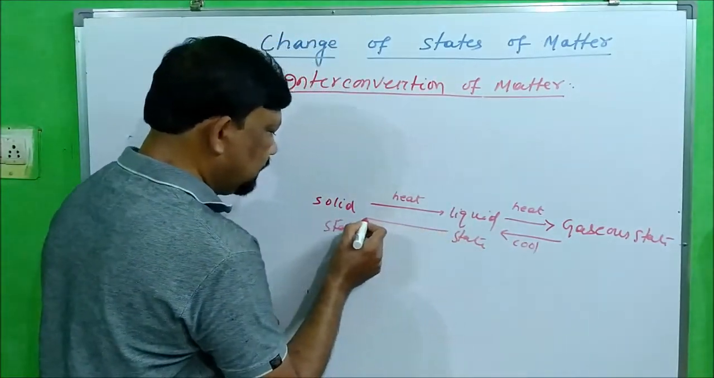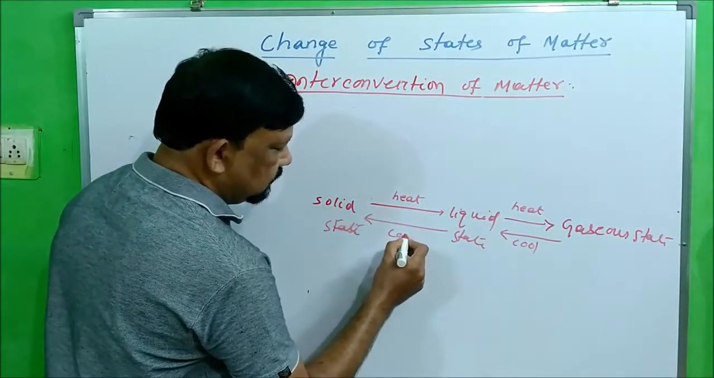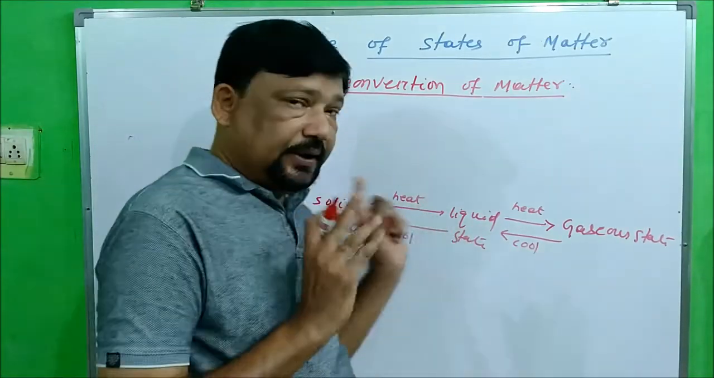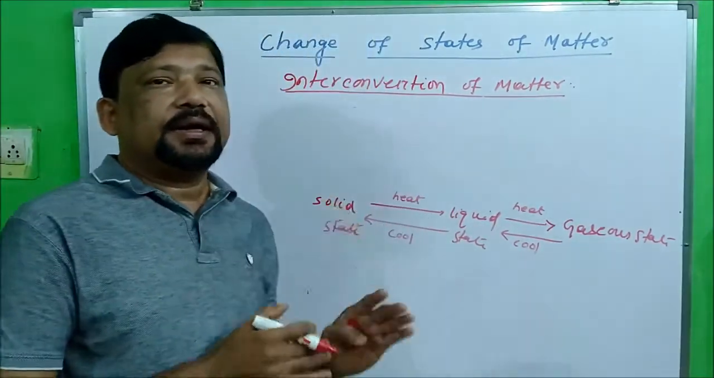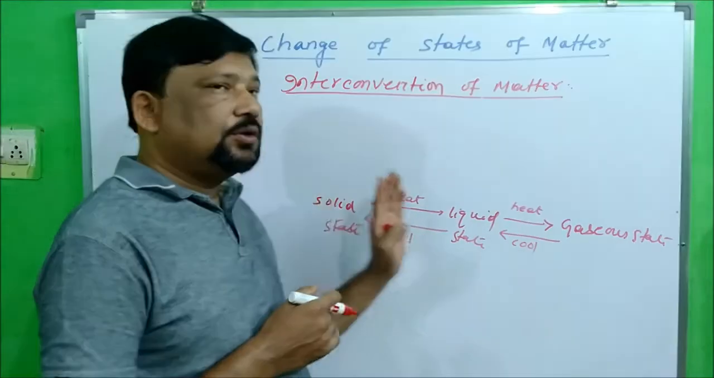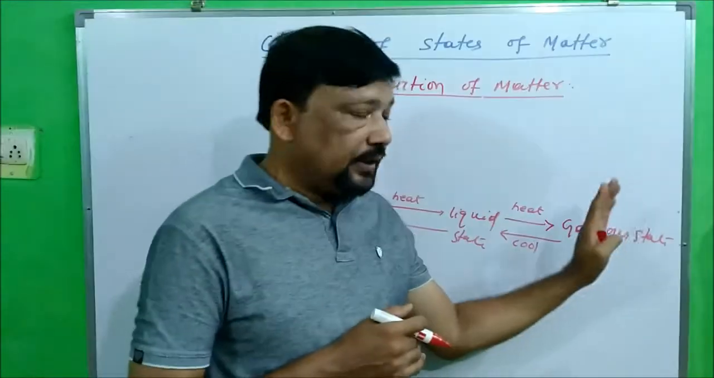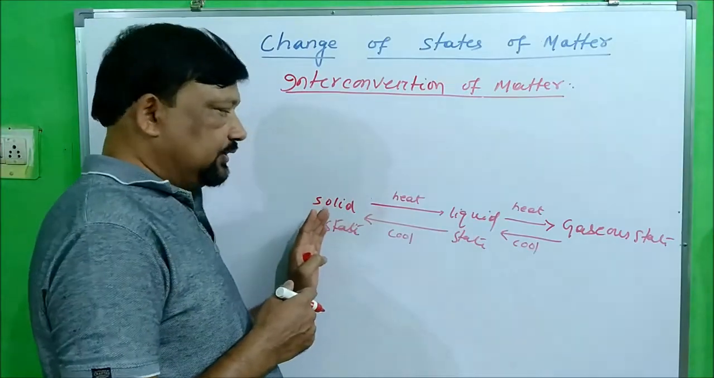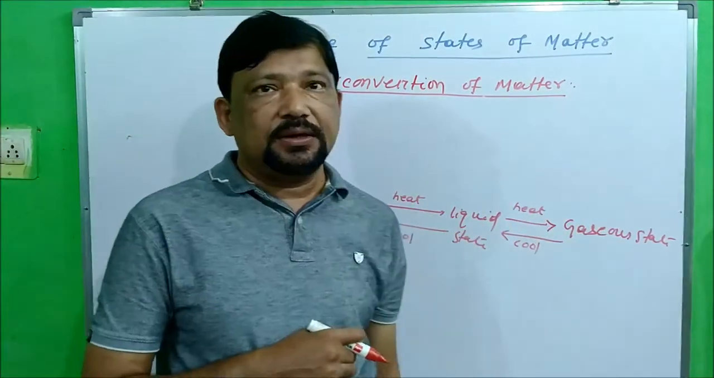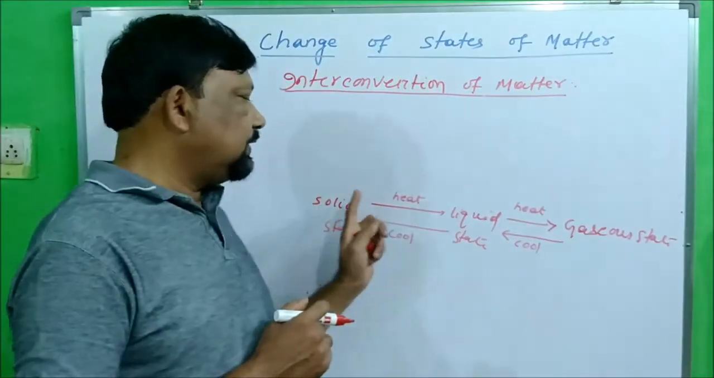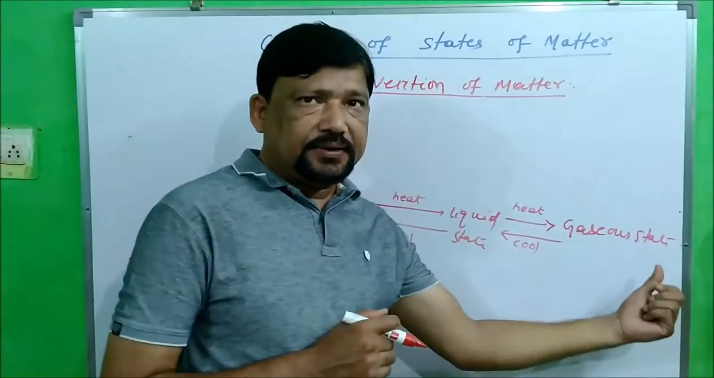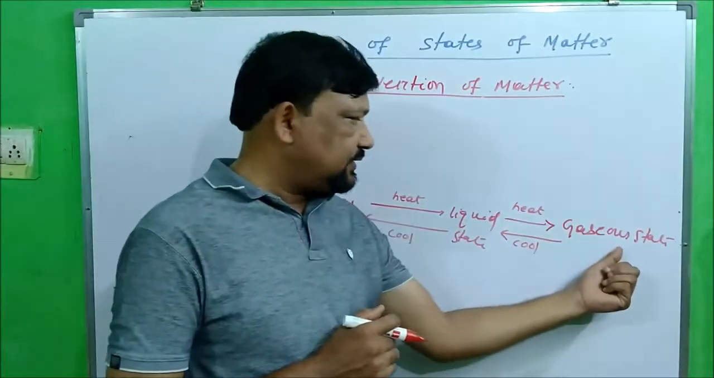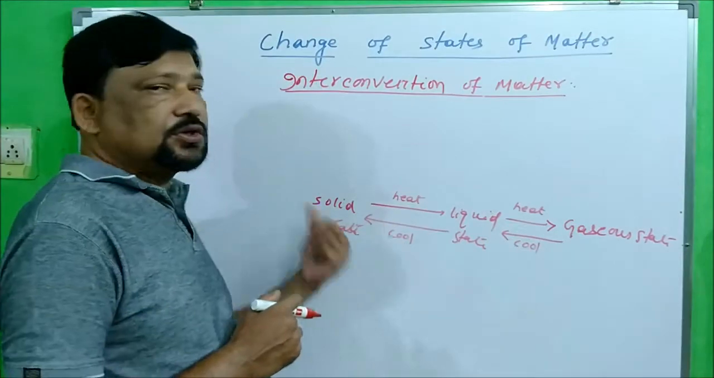When you cool liquid, it changes to solid state. So this is a simple diagram of interconversion of matter from solid to liquid and liquid to gas, from gas to liquid and liquid to solid. It is the heating process that changes matter from solid to liquid and gas, and it is the cooling process that changes gaseous state to liquid and solid.